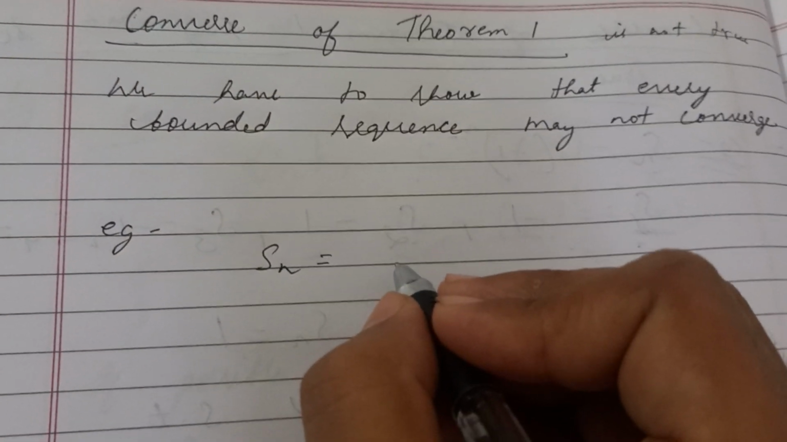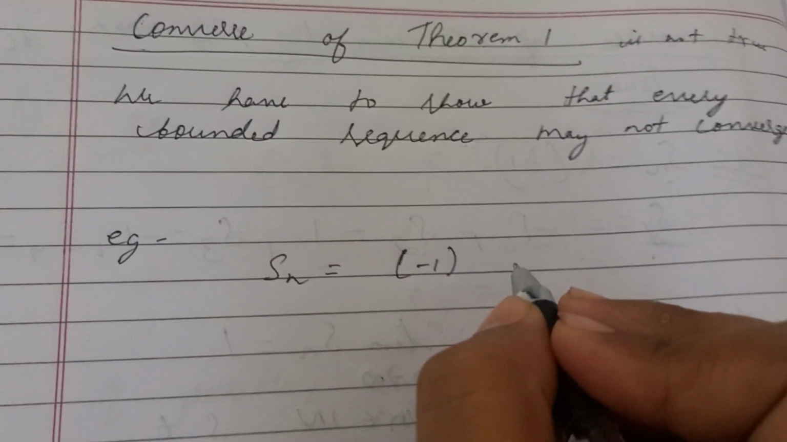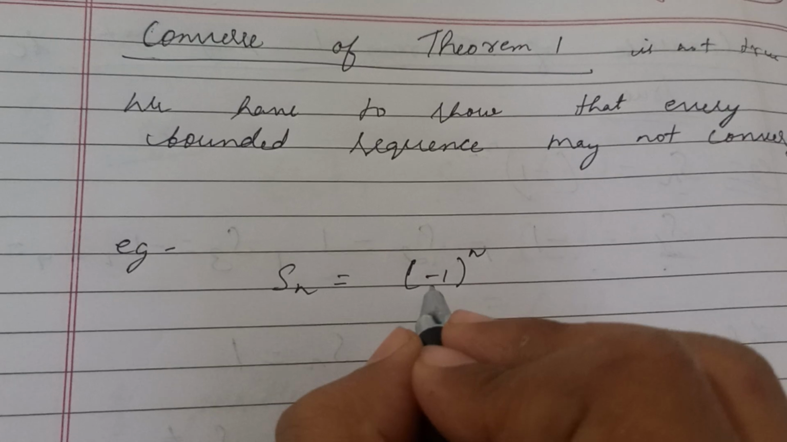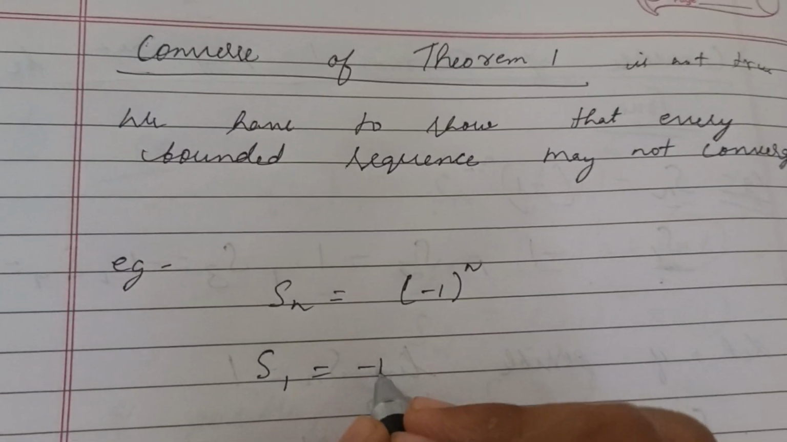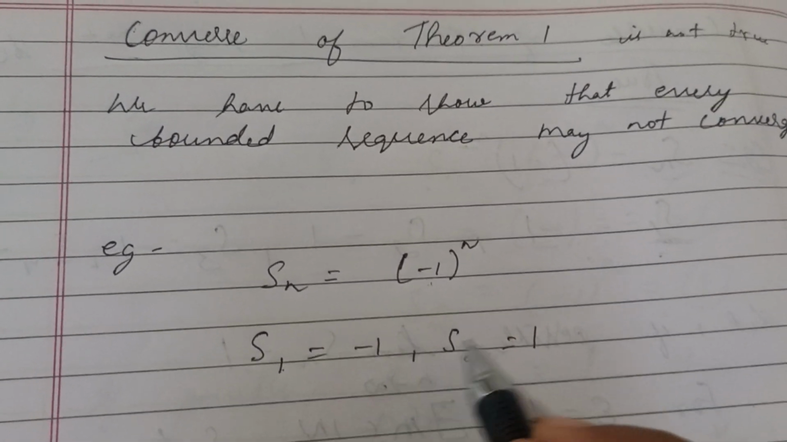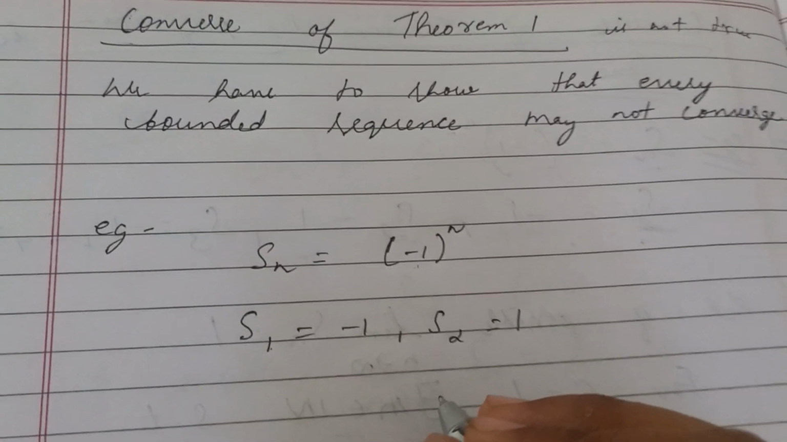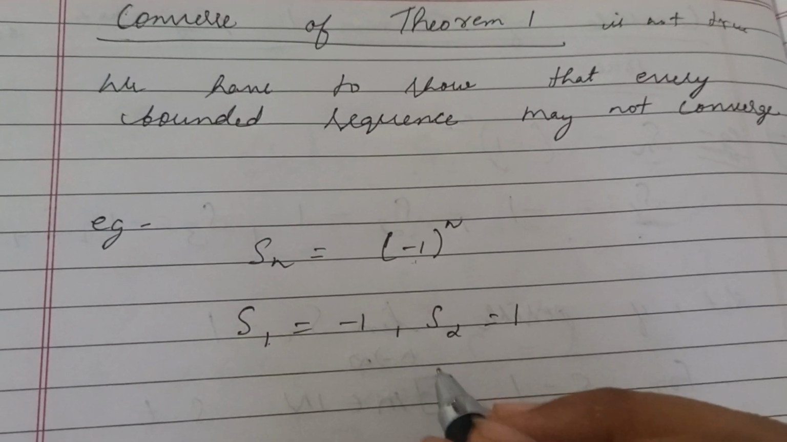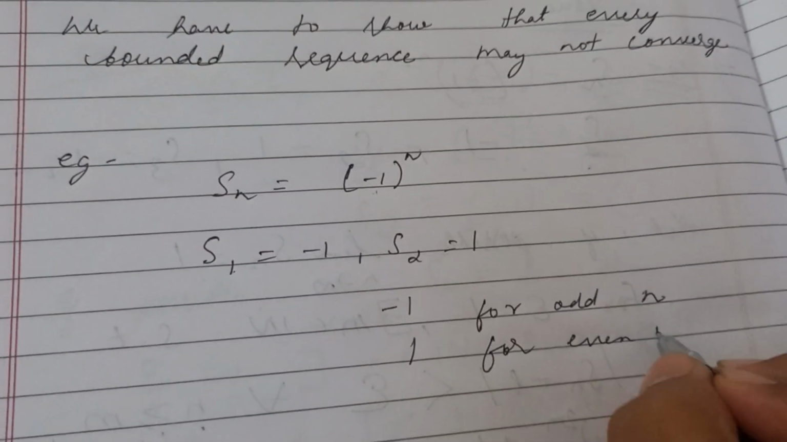Let's consider a sequence Sn, which is (-1) to the power n. For this sequence, we'll have alternating -1 and 1. If we put 1 here, it will be -1. If we put 2 here, it will be +1. So it will give the result -1 for odd n and +1 for even n.